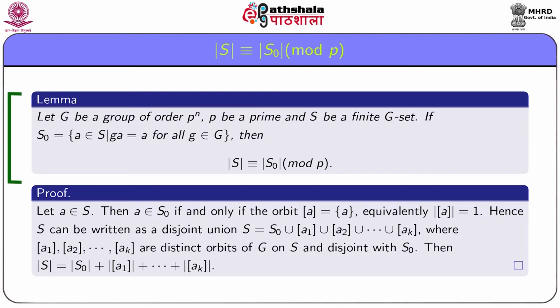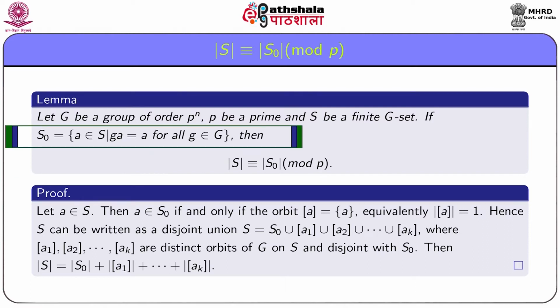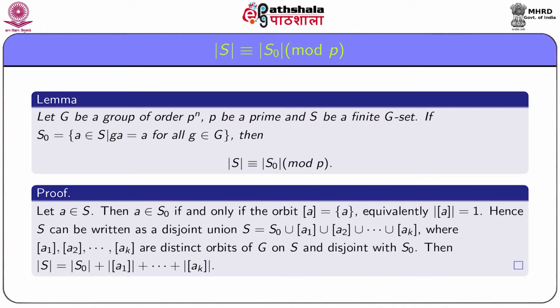Let G be a group of order p^n, where p is a prime, and S be a finite G-set. If S0 is the collection of all a in S such that ga equals a for all g belonging to G, then order S is congruent to order S0 modulo p, that is, p divides order S minus order S0.